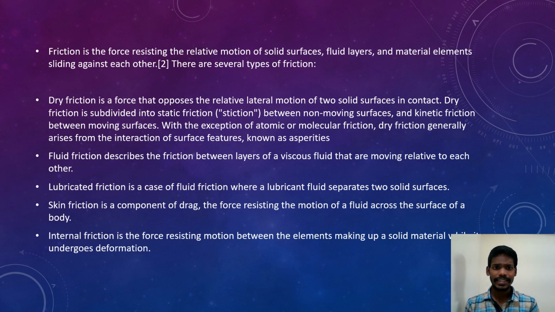Dry friction is subdivided into static friction between non-moving surfaces and kinetic friction between moving surfaces. With the exception of atomic or molecular friction, dry friction generally arises from the interaction of surface features known as asperities. Fluid friction describes the friction between layers of a viscous fluid that are moving relative to each other.